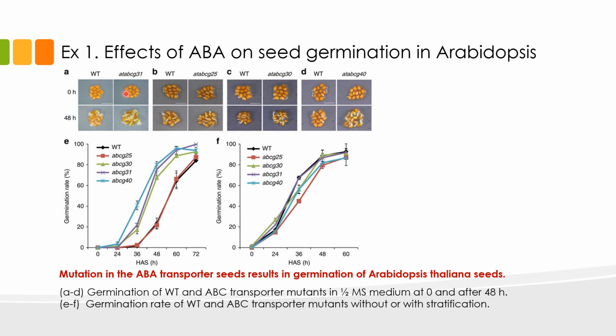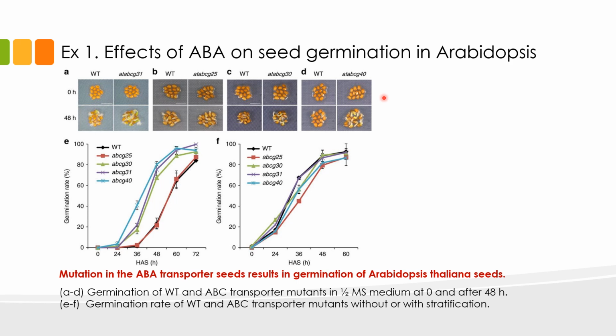As I explained from the previous slide, the ABA transporters move the ABA from the endosperm to the embryo or specific locations within the embryo. These mutants are able to produce ABA in the endosperm and the embryo, but they are not capable of transporting ABA to where it should go. So if we look at the first panel, we see zero germination. And by zero germination, I mean no radicle or embryonic root protrusion.